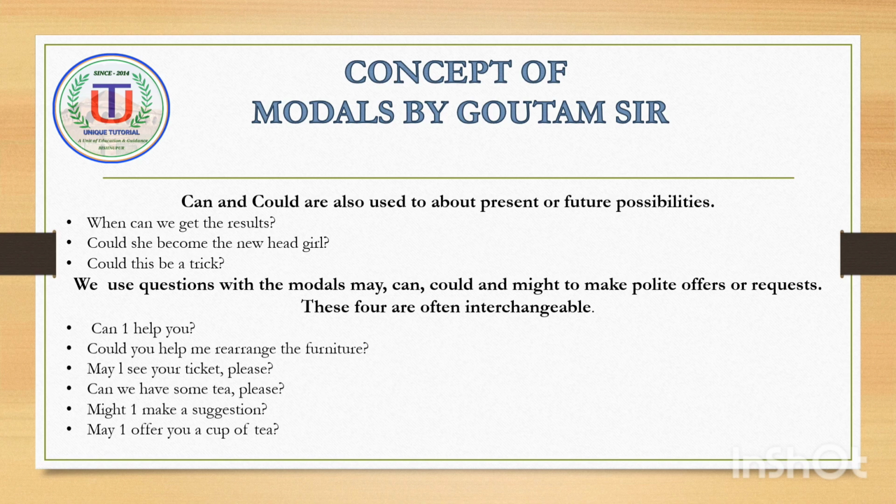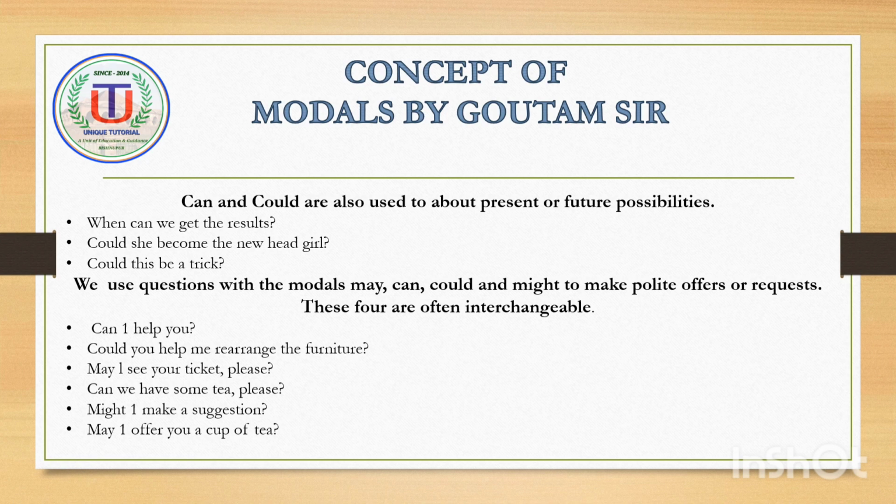We use questions with the modals may, can, could, and might to make polite offers or requests. These four are often interchangeable. For example, can I help you? Second example, could you help me rearrange the furniture?